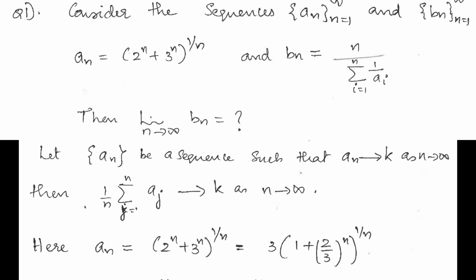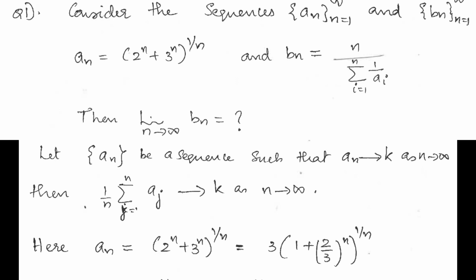So the answer is like this. You take a sequence a_n such that a_n converges to K. Now it is well known, or you can easily prove this, that (1/n) times the summation j equal to 1 to n of a_j, which is the average of the first n terms of the sequence a_n, will also converge to K as n tends to infinity.